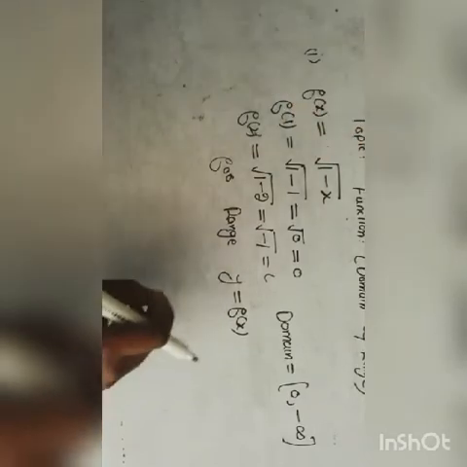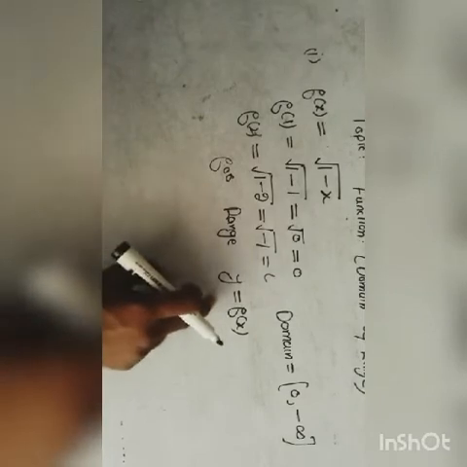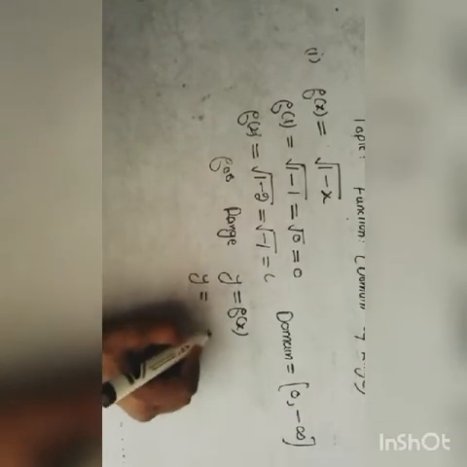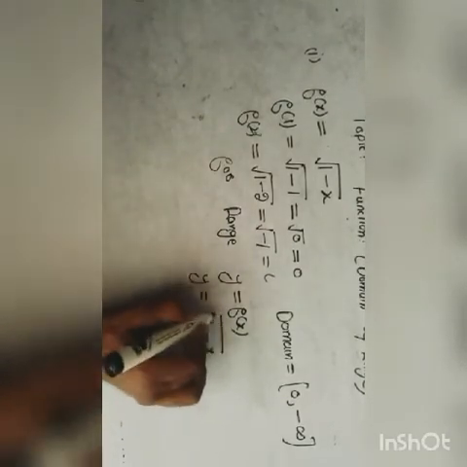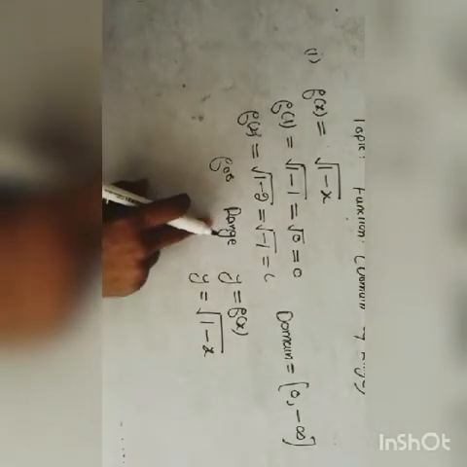Then we put the value of f of x in this equation. So y becomes square root of 1 minus x. This process is going to determine the range of the function.